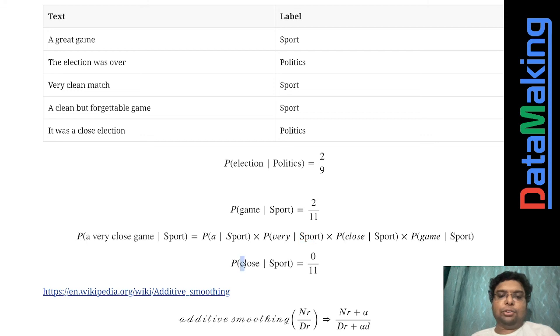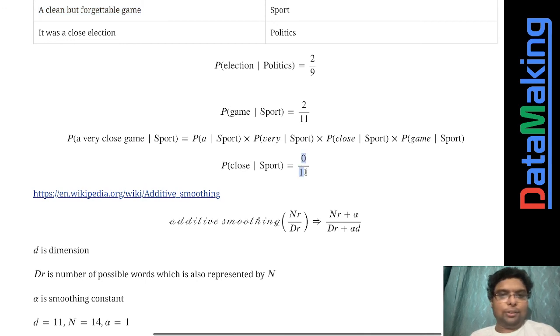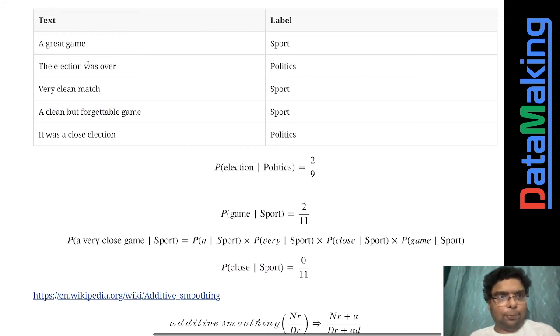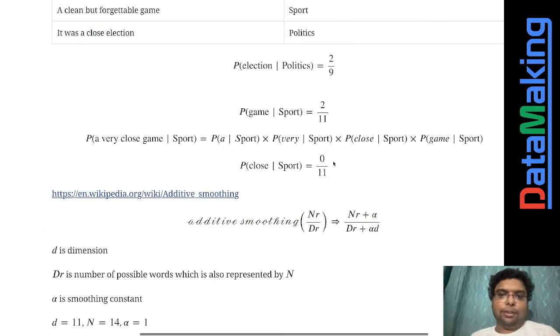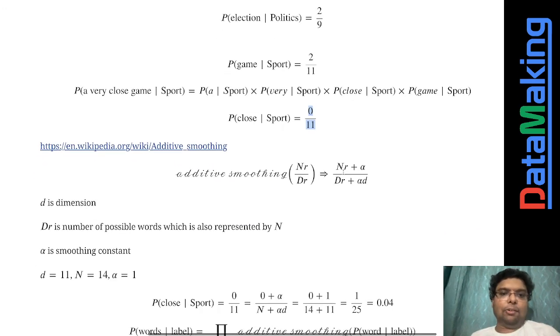But there is no word called "close" in sport. If you look over here and over here, there is no word called close. So it will be 0 by 11, and the entire probability will be 0. Similarly there is no word close in politics, I think. Oh, there is one. But if you try to calculate with sport, it'll be 0. So how do we mitigate this problem? There is a thing called additive smoothing.